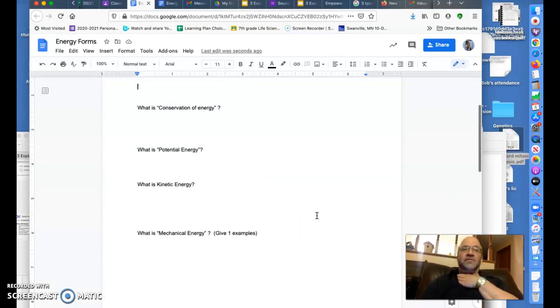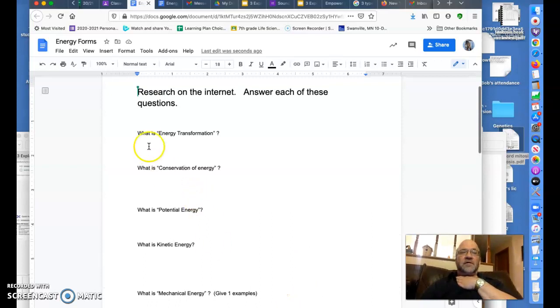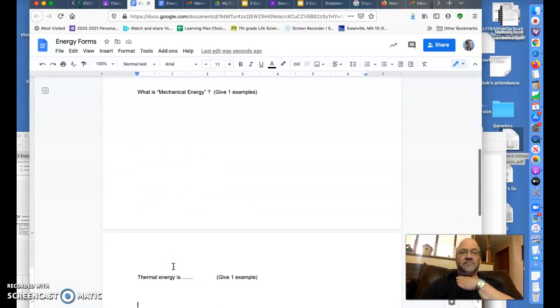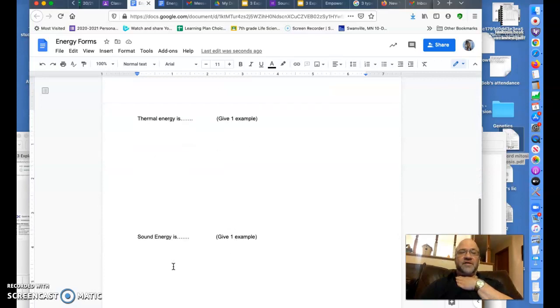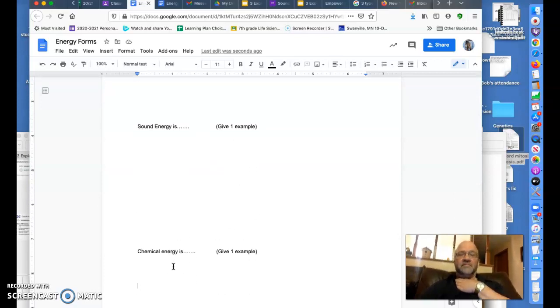So 1, 2, 3, 4, 5, 6, 7, 8 different ones that you are going to look up. So find out what sound energy is and so on, and put the definition. Again, give the example and put a picture right here of sound energy that you find on the internet.